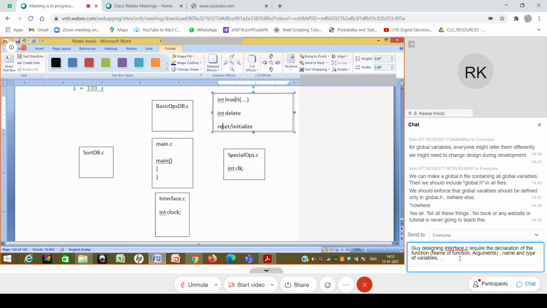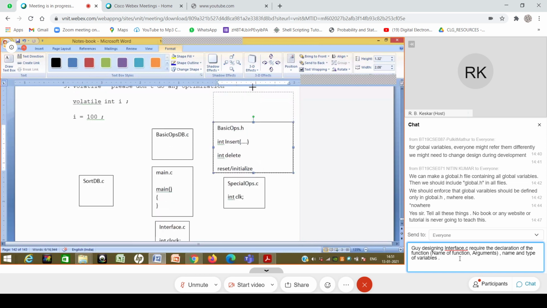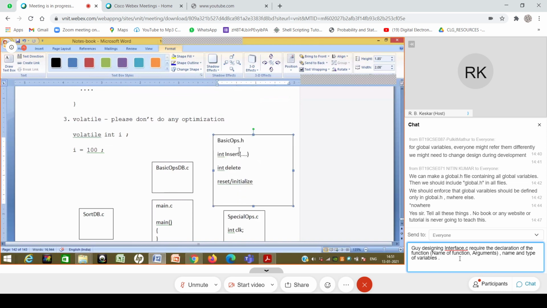And then you can extrapolate. It says that this is basically part of the file which I'm going to expose to the outside world. And this file essentially I'm going to call basic ops.h. This is more of programming. This is not data structures at all. This is more of understanding how programming gets done. So this guy, he or she, whoever that is, is going to create this file basic ops.h and have the declarations of the functions.